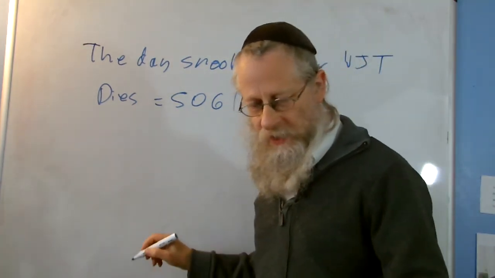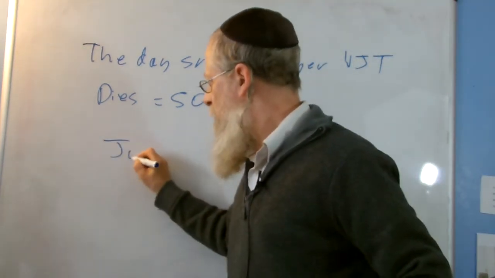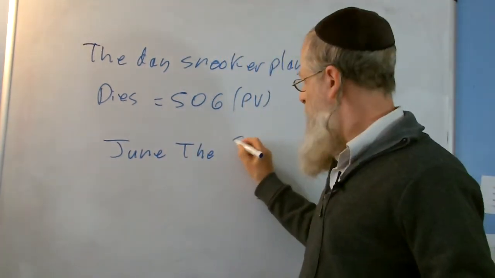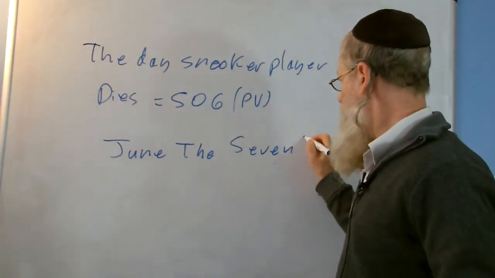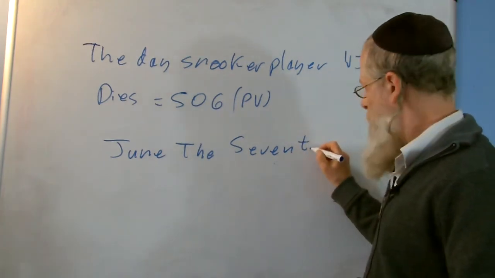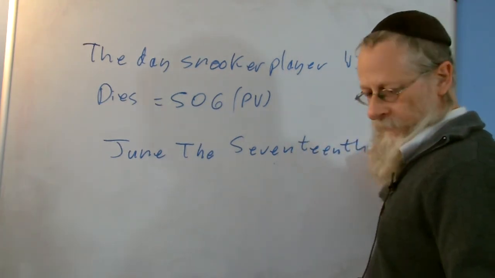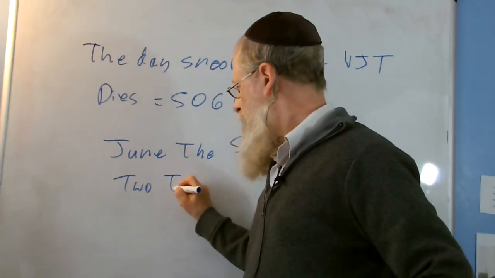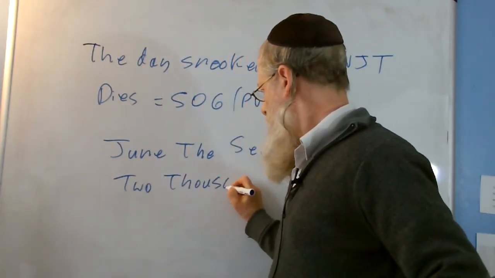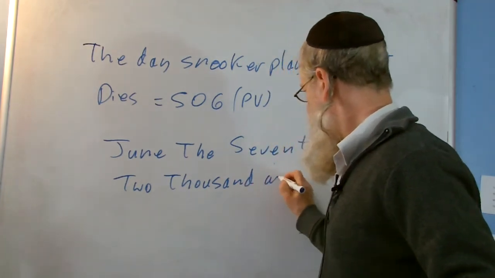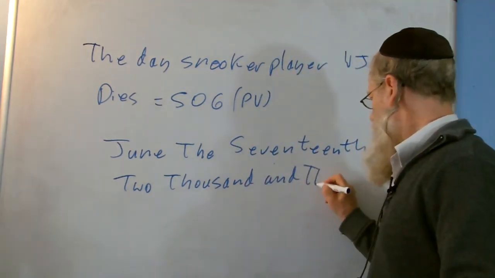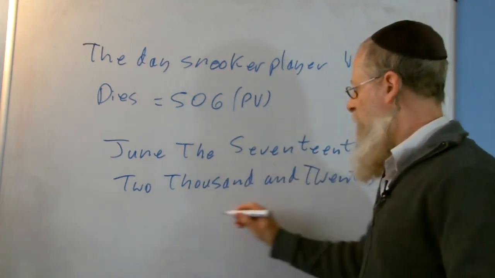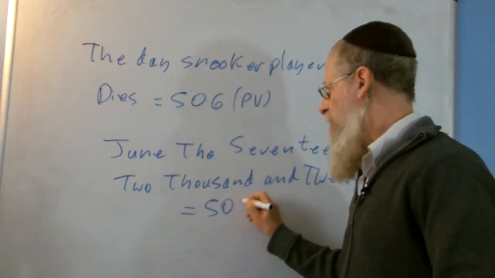And the date that he died, again another variation of the date, June the 17th, 2020. If I work all that out with all the placement values, I'll get 506.